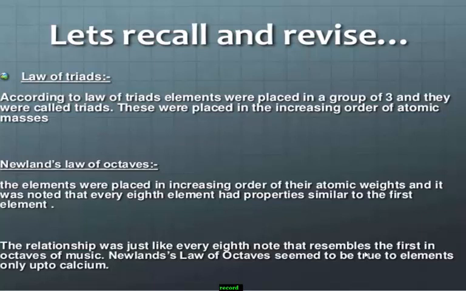What is this law of triads? Remember, according to this law, in a set of three elements, the atomic weight of the middle element is the mean atomic mass of the other two elements. According to the law of triads, elements were placed in a group of three and they were called triads. These were placed in the increasing order of their atomic masses.